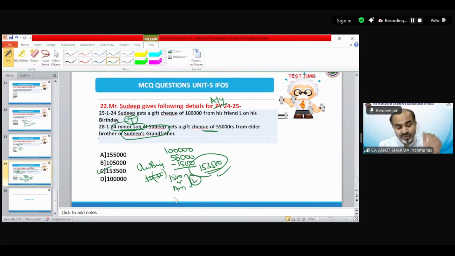So whenever you find something different in the question, like a minor son, that should click in your mind why the minor son provision has been given in the question. Is there some provision? That's why I need to change my answer, because a minor son has a different taxability provision that you must have gone through in the clubbing topic. Clear?